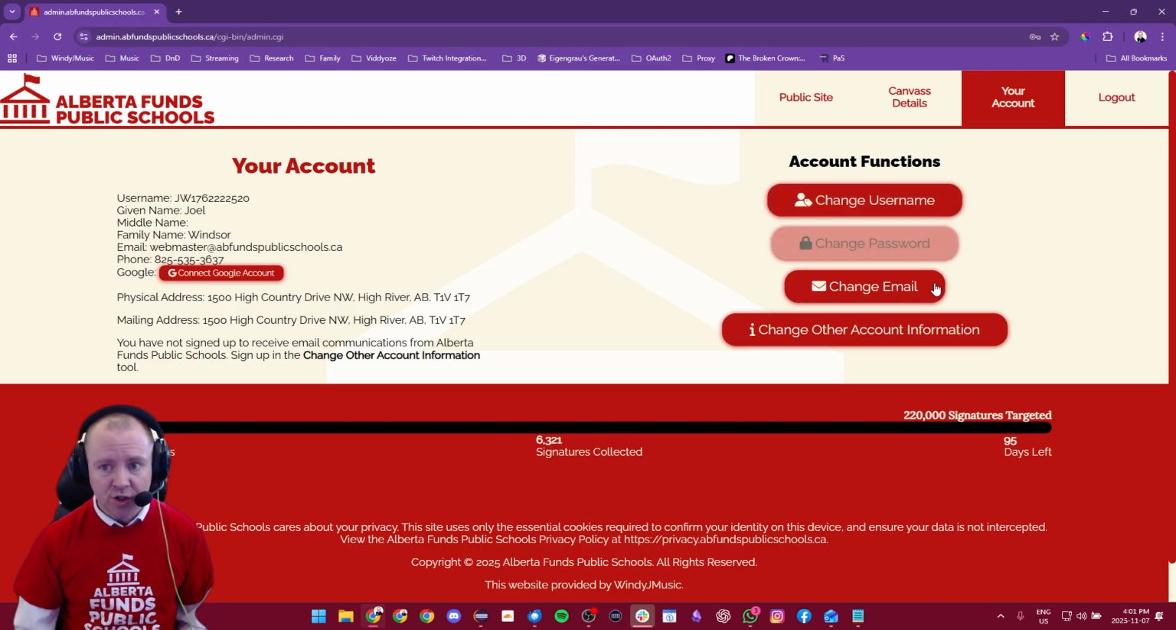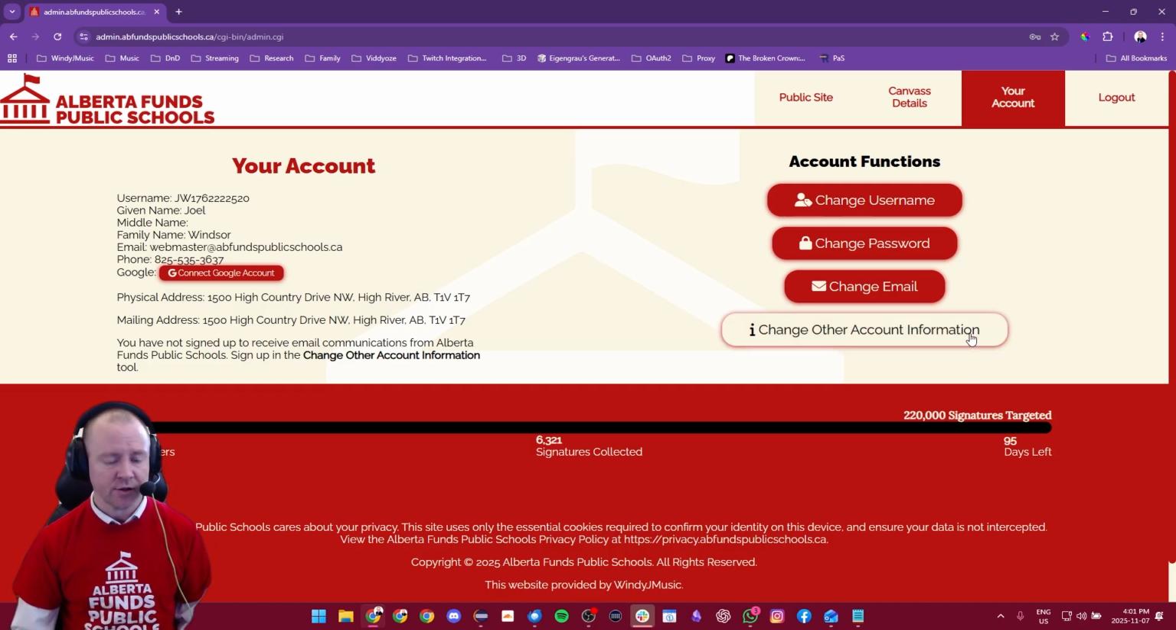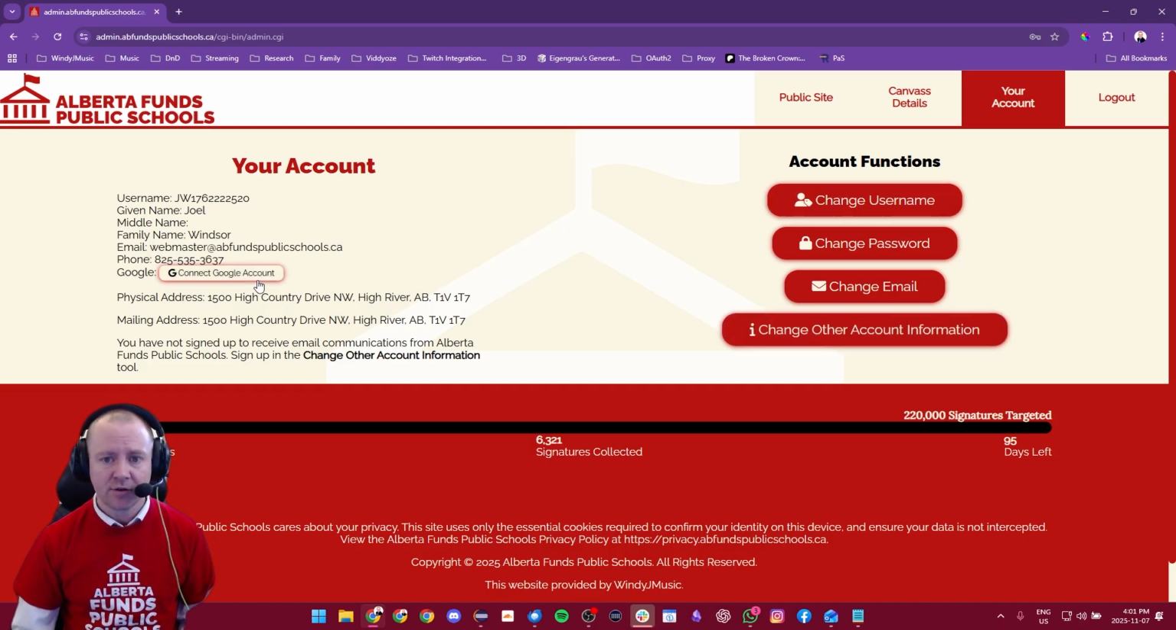You can always change your password, change your email with it. If you need to change anything else, such as your name, if maybe it was spelled funny or something like that, your address, you can always change any of that information here too. And there's a lovely little button here that you can use as well to connect a Google login.